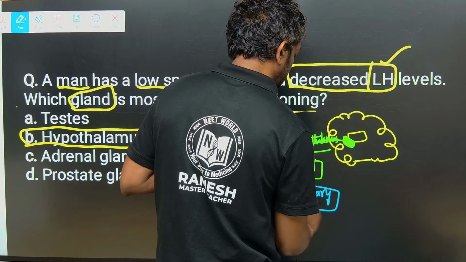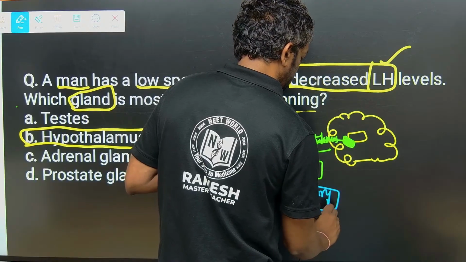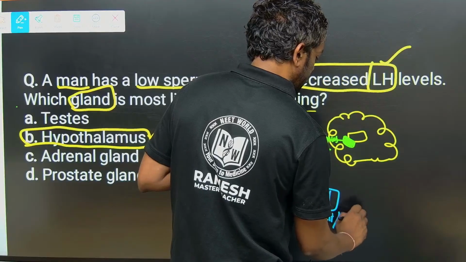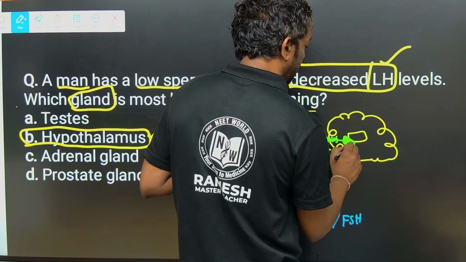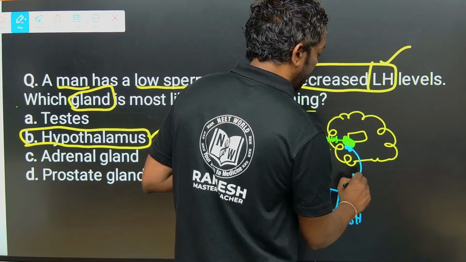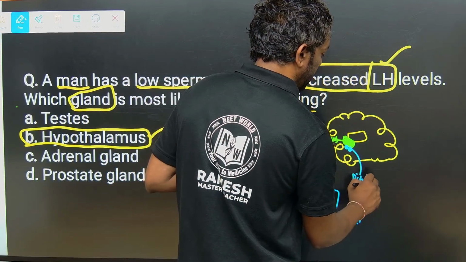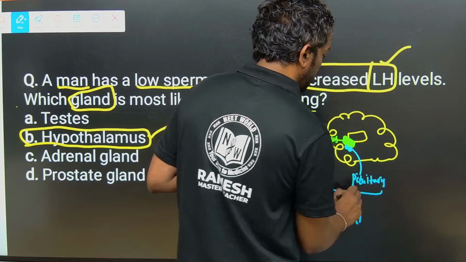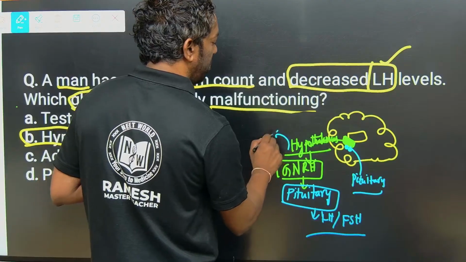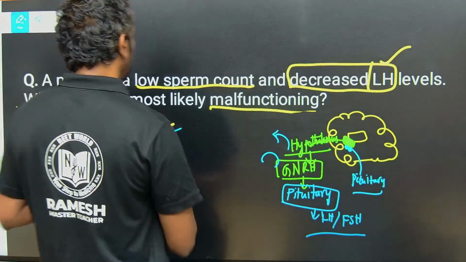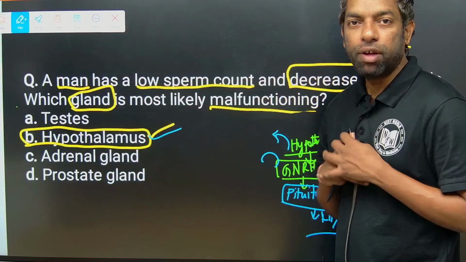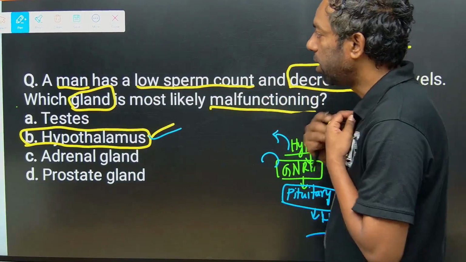The pituitary, below the hypothalamus, releases LH and FSH, luteinizing hormone and follicle stimulating hormone.